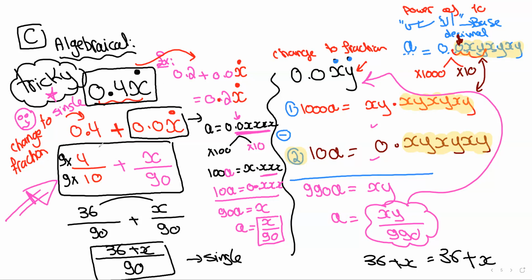0.4x̄ is 0.4 plus 0.0x̄. This, you change into a fraction using these steps over here, which were discussed so many times in the video. And this changed into x over 90. In this step over here, we just did the same denominator, which is multiplying by 9, up and down, the red fraction. You end up with 36 over 90. Of course, remember that you only add up. So 36 plus x is 36 plus x, and the denominator is 90, it doesn't change.